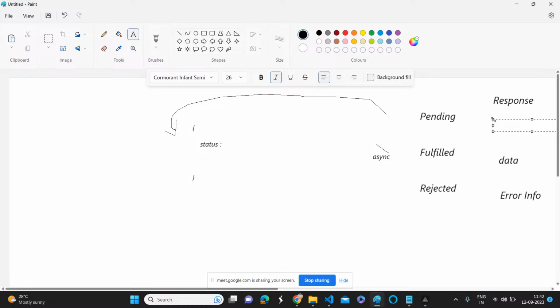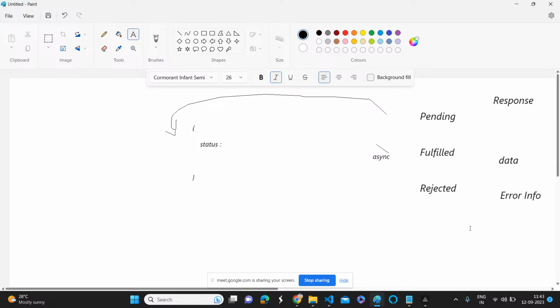What will the response be for the pending state? In general, if you don't provide any value, any information, what will it be in JavaScript? Undefined. Yeah, if nothing is there, naturally we will say undefined.